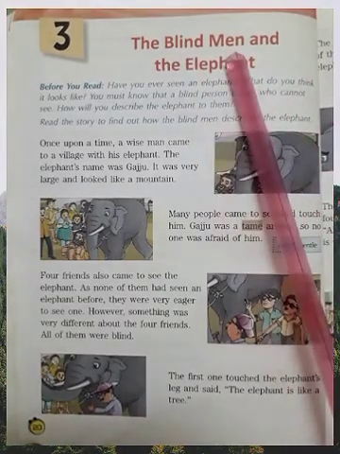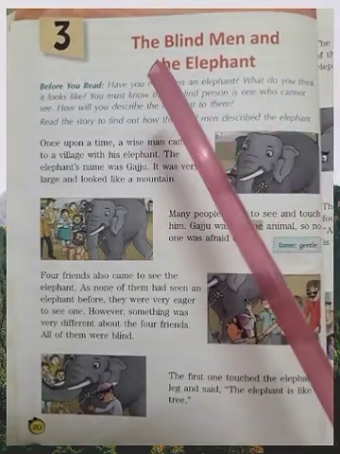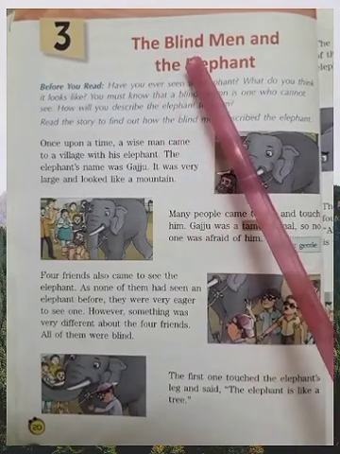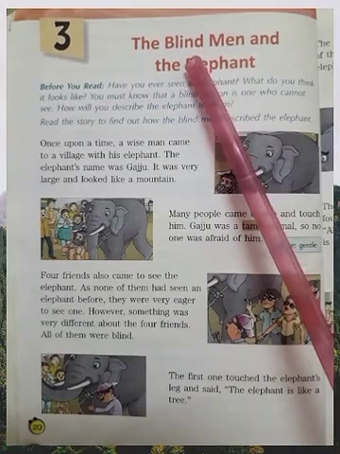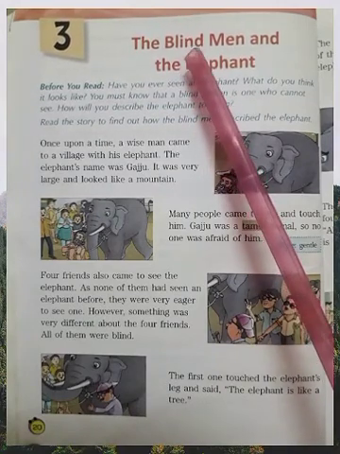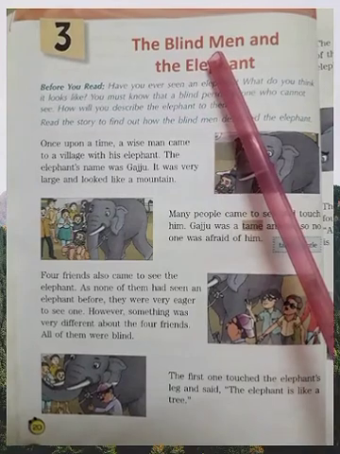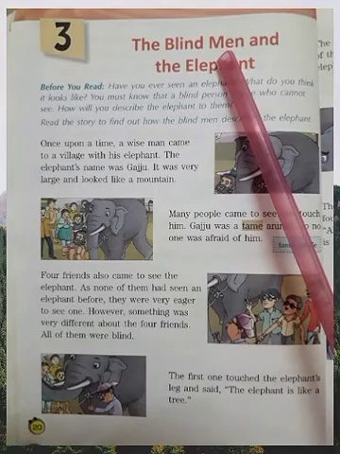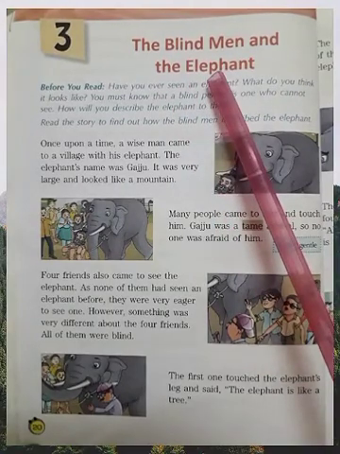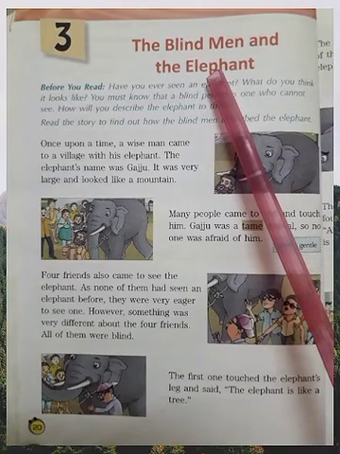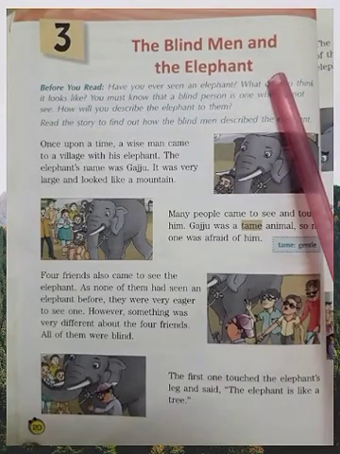The blind men. Men is the plural of man. And blind man. You must have seen, experienced that who is blind. Can you tell me who is blind? Yes, you are right. The person who cannot see is called a blind person. Okay. There were blind men. Men means not one, there are many. And the elephant, you know, is the name of an animal. Big, bulky, the largest animal. Okay, let us know what is here in this story.